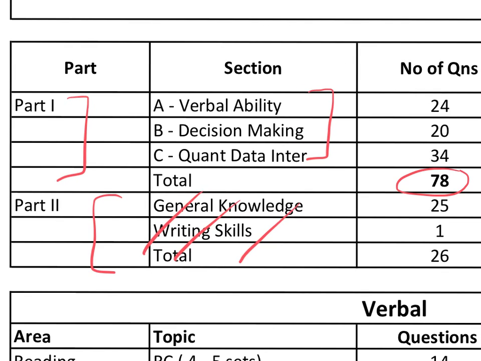So total number of questions, for example, is 78. The number breakup I'm showing is a tentative breakup which I feel would be fine, but the breakup will change every year. This is a rough extrapolation of the last 3 years' papers, taking the average of the last 3 years' questions. Maths questions are obviously always the maximum. So I have taken this breakup according to what happened in the last 3 years.